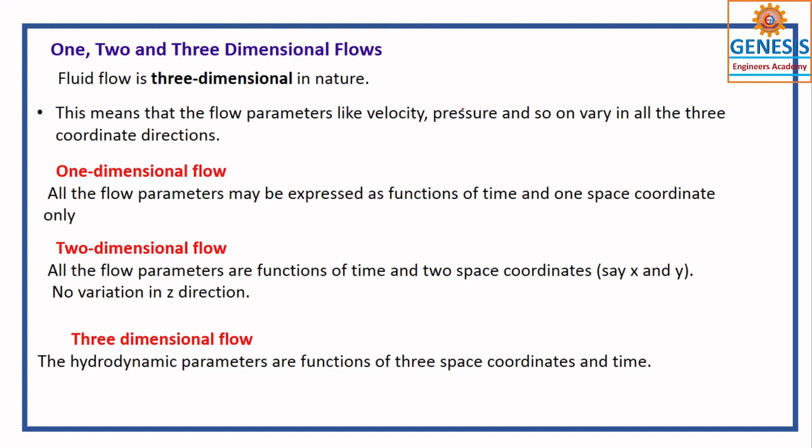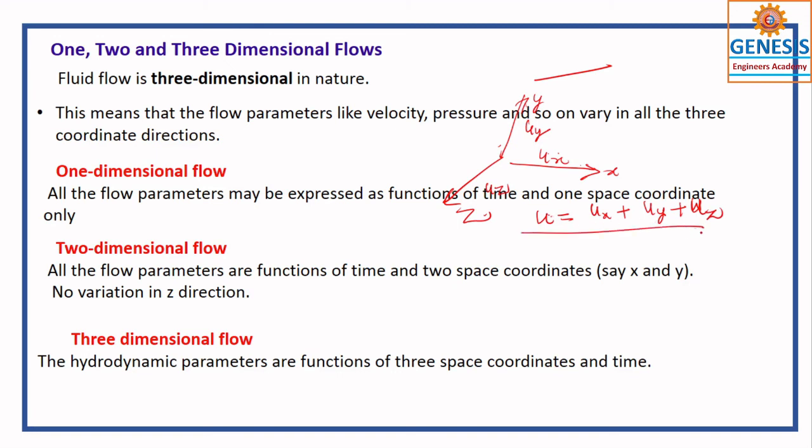Actually we have 3 dimensions now. So what are those 3 dimensions? X-axis, Y-axis and Z-axis. So suppose you say velocity along X-axis, velocity along Y-axis, velocity along Z-axis. If you represent total U, it is equal to Ux, the velocity component on the X-axis, Uy, the velocity component on the Y-axis, and Uz, the velocity component on the Z-axis.